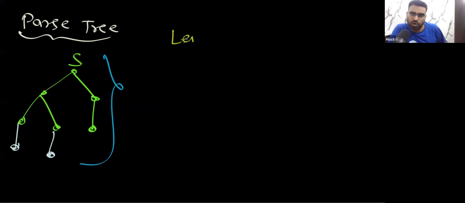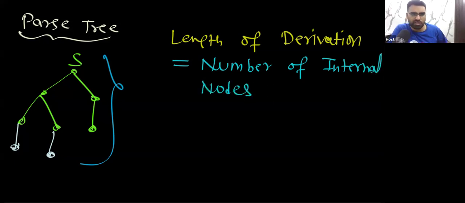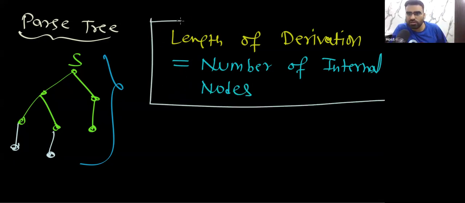Let me know. Tell me the length of the derivation. If your parse tree is this, the length of the derivation will always be equal to the number of internal nodes. Yes or no? That will always be equal to the number of internal nodes. Okay, why? What is the reason? You can think about it.